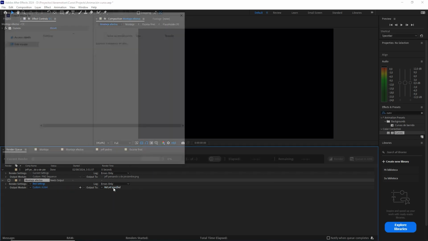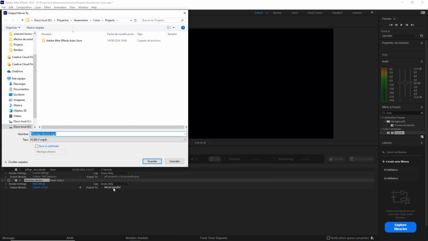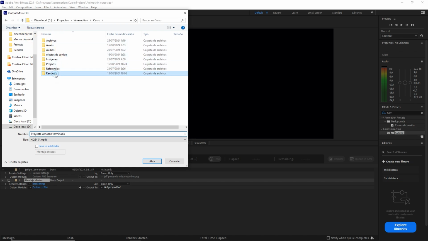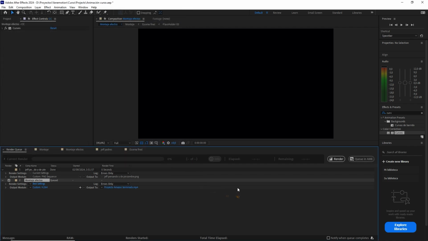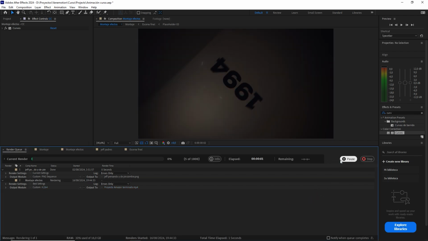And here we are going to give a name to our project, and we are going to choose the folder where we want to save it. We click on render, and depending on the power of your computer, it will take more or less time. When I complete my rendering, I'm going to tell you how long it took.